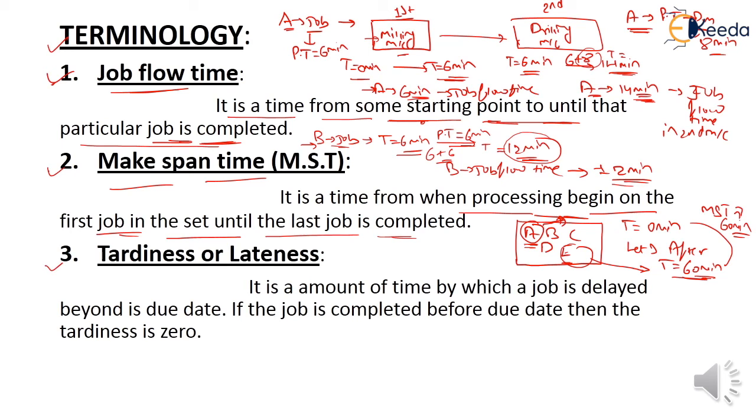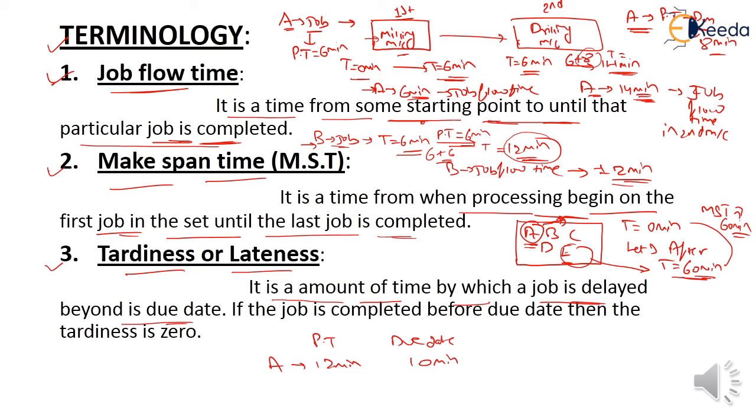The third one is tardiness or lateness. It is the amount of time by which a job is delayed beyond its due date. For example, the processing time of job A is given as 12 minutes and the due date is given as 10 minutes.